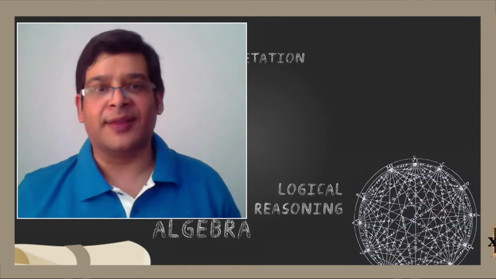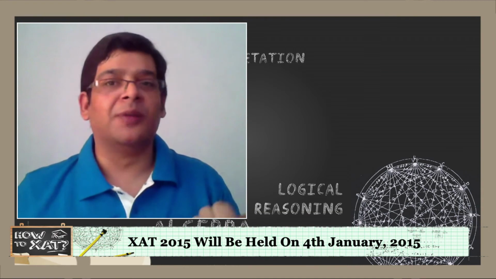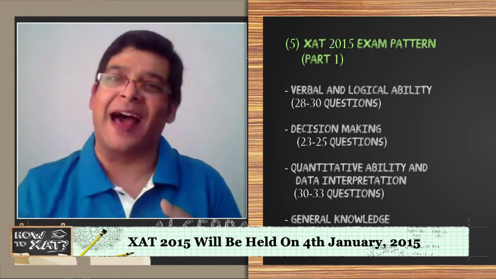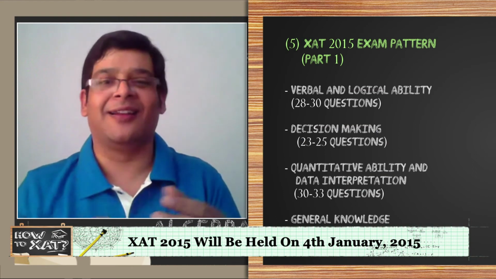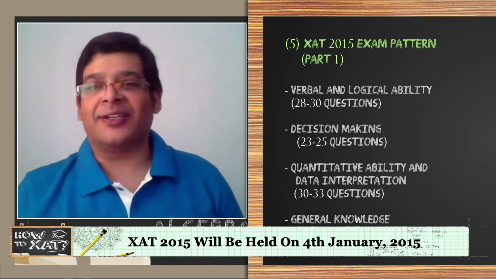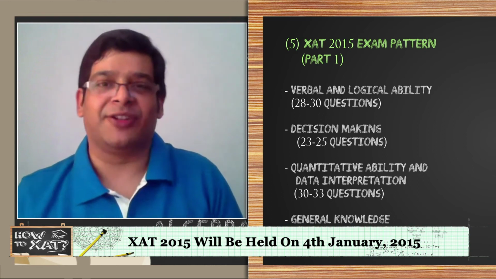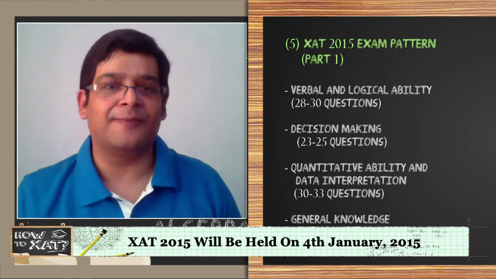Now, I also get a lot of questions, a lot of people ask me what exactly the exam pattern is like. So the paper is essentially divided into two parts. The first part will have 4 sections. The first section will be the verbal and the logical ability, which will have your traditional RC questions and para jumbles and critical reasoning and a little bit of all that. That typically has somewhere around 28 to 30 questions if you look at past year papers.